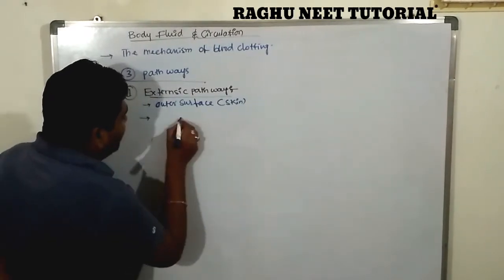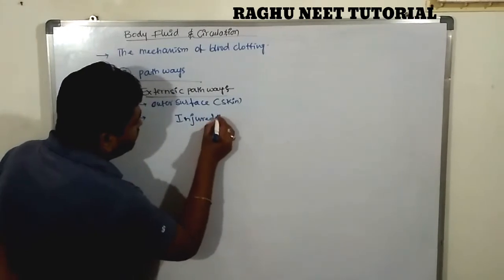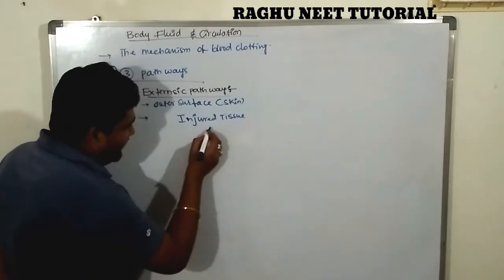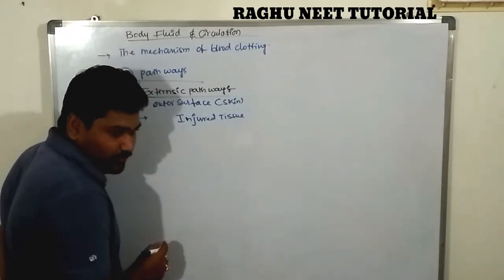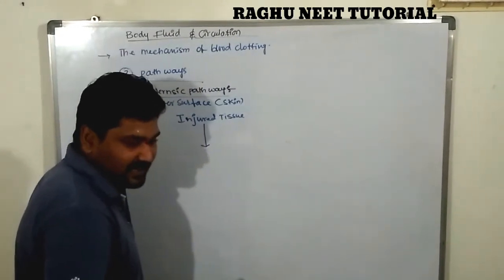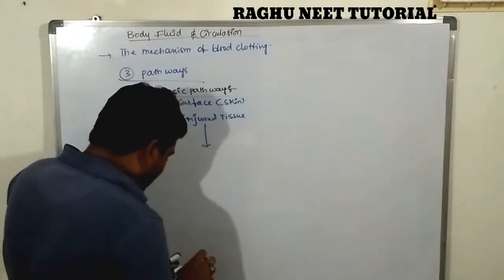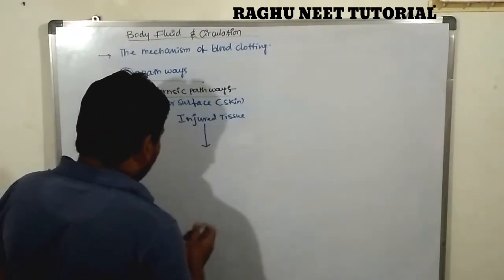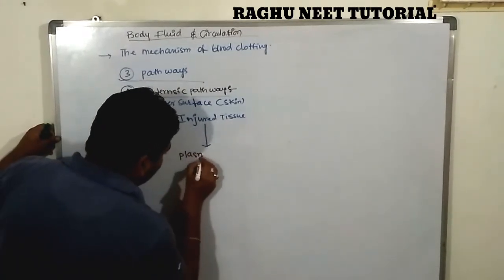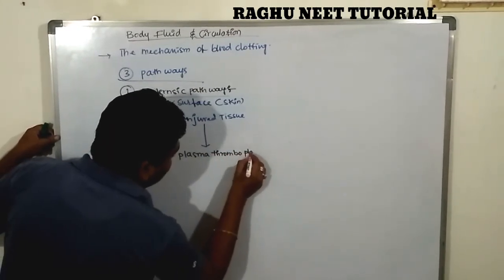In this pathway, there is injury of the tissue, the epidermal tissue. The injured tissue releases plasma thromboplastin.